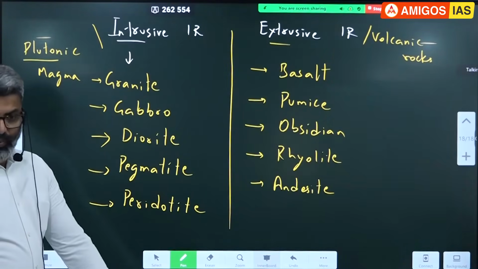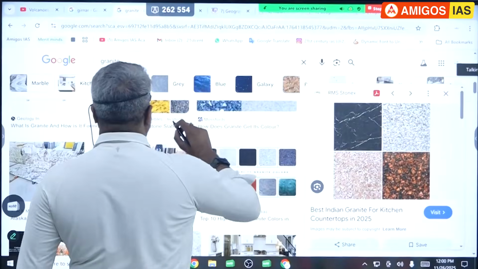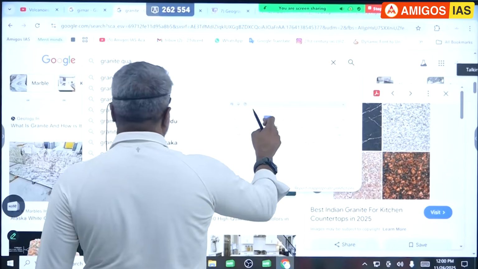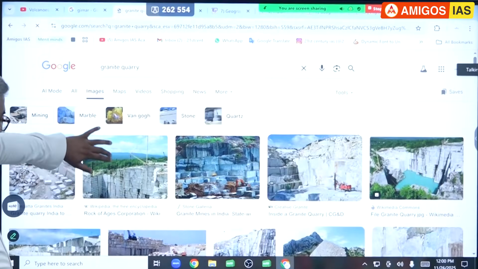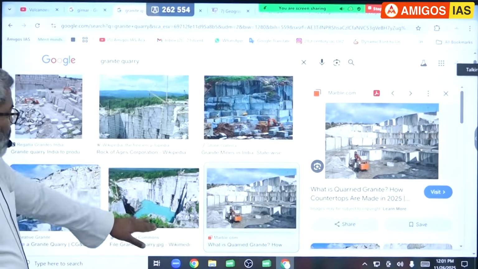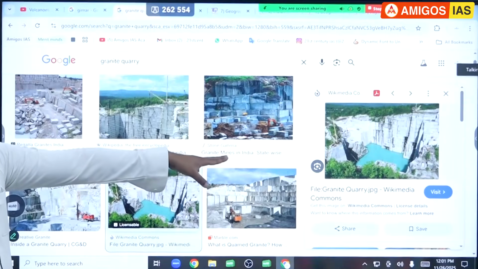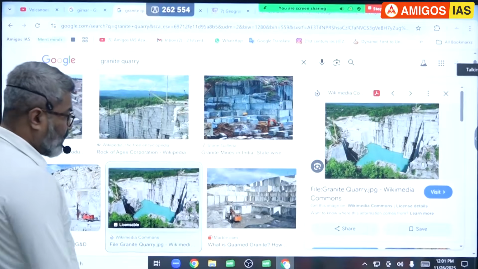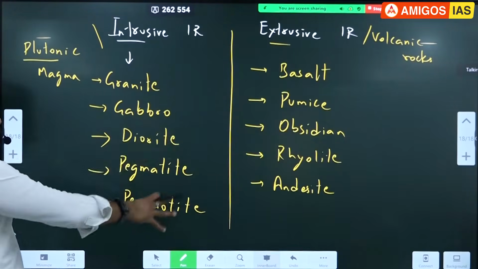Because it's found below, we have to cut and extract. Okay, I'll show you one photo as well. Granite quarry. Quarry means to cut and extract. See here, how they are cutting the rock. These are some of the abandoned quarries. The water gets collected, forming a pool of water like this. Around Hyderabad, we have many such quarries. I can't show all of them, but you can Google it in case you want.